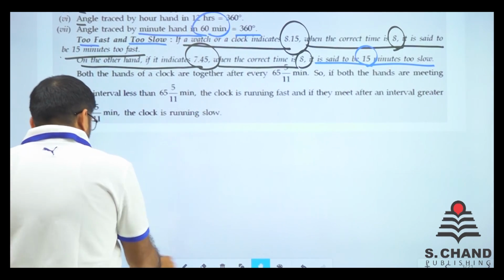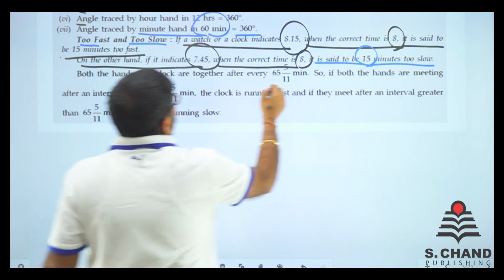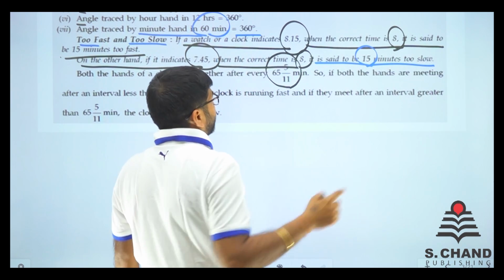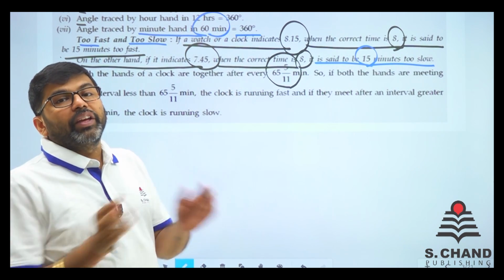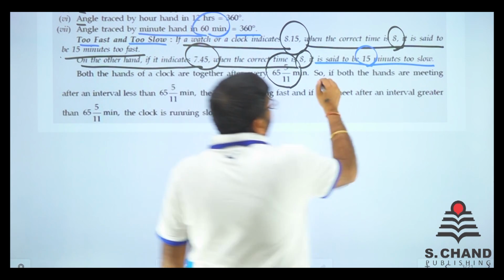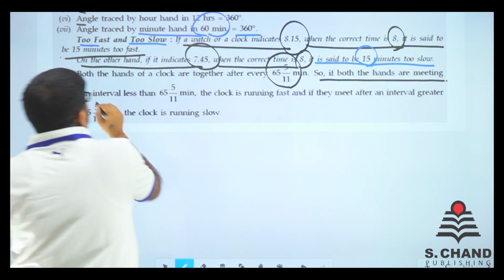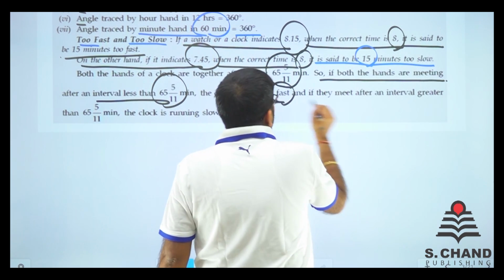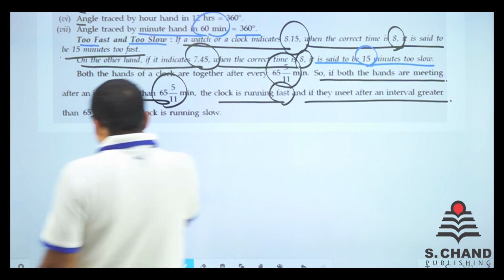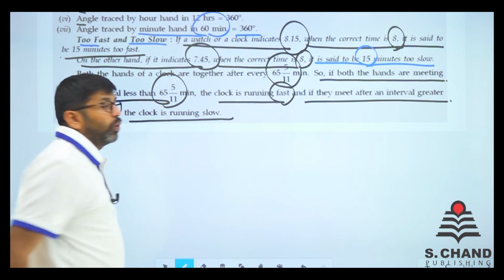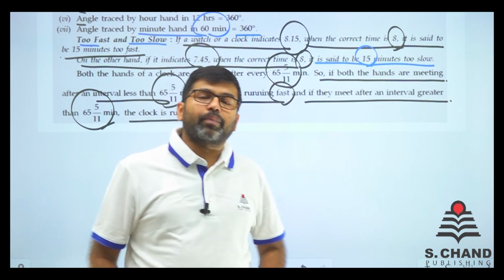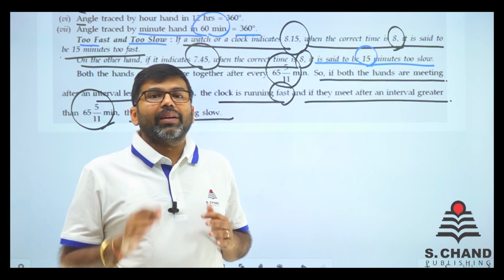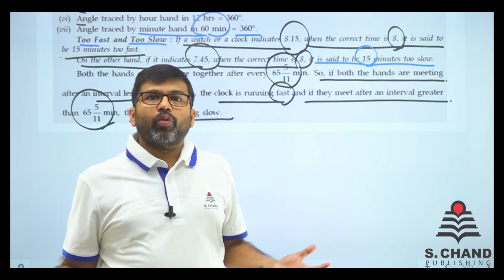Both hands of a clock are together after every 65 5/11 minutes. So if both hands meet at an interval less than 65 5/11 minutes, the clock is running fast. But if they meet after an interval greater than this time, the clock is running slow. These are some of the basic points you should know. There are other things also; I'll let you know while we do some questions. So let's start some questions.